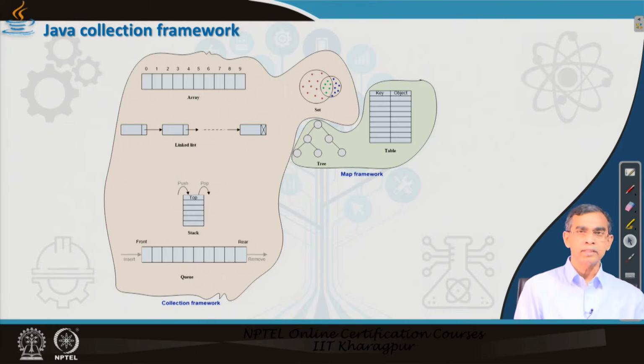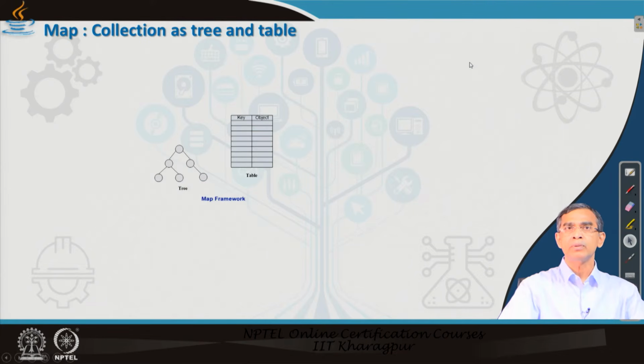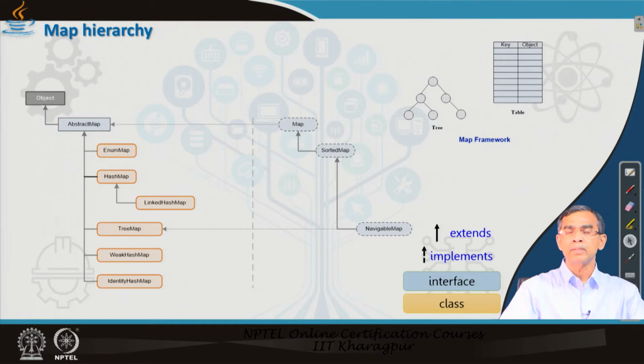Now, based on this concept, the idea is how the map framework has been proposed by the Java developers. So, in this lecture we will try to have a quick understanding about the different compositions in the map framework. Compared to the collection framework, the map framework is relatively simple and small.